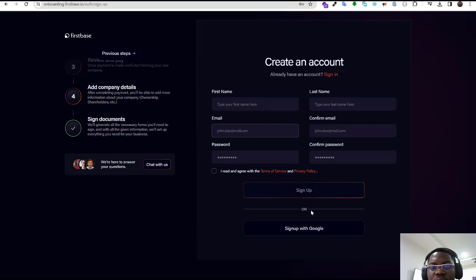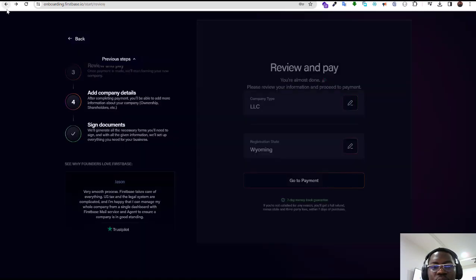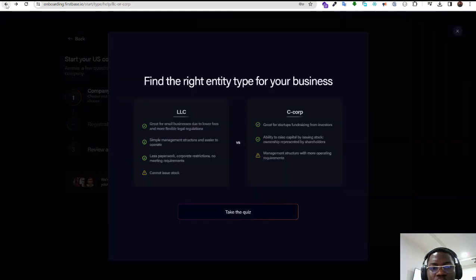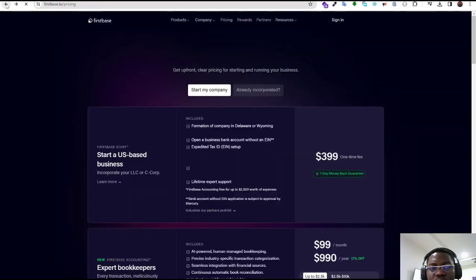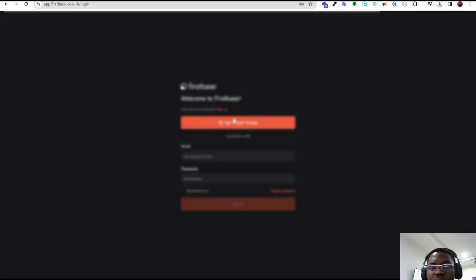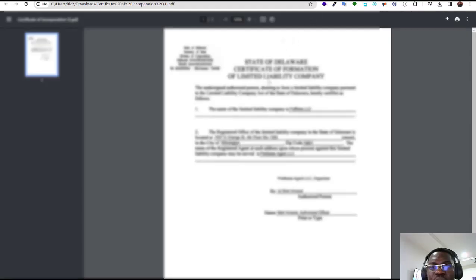Because I already have an account, I wouldn't want to go through the whole sign up process again. I don't want to make any payment since I've already made a payment and I have my account. So I'll log into my dashboard to show you some things that you're going to be getting. First and foremost, this is the document of formation, State of Delaware, certificate of formation of limited liability company. So I registered this company. That was the date showing here.